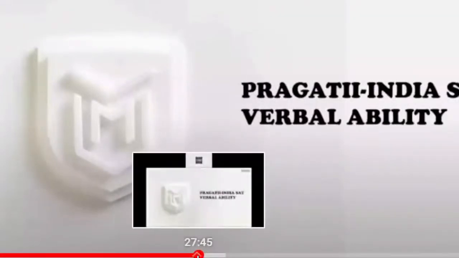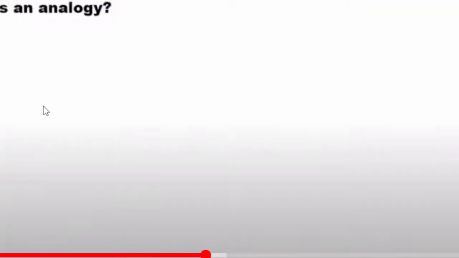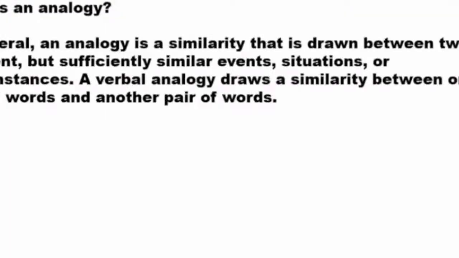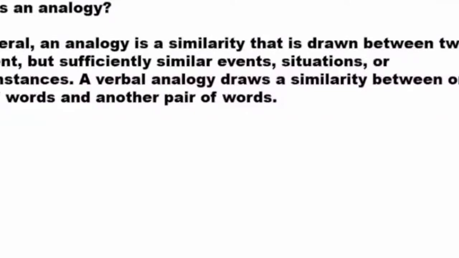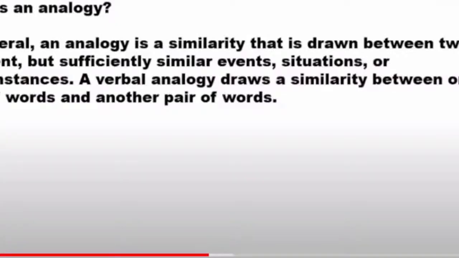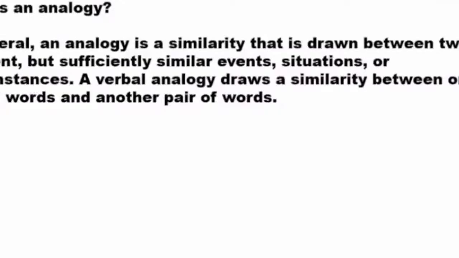Let's continue. So yesterday, I gave you the simple explanation about analogy. Basically, analogy is a similarity that is drawn between two different but sufficiently similar events, situations, or circumstances. A verbal analogy draws a similarity between one pair of words and another pair of words. So in simple words, in the exam you'll be getting a few words, and you need to figure out the relationship between the given words, and then try to find a similar relationship out of the given options.